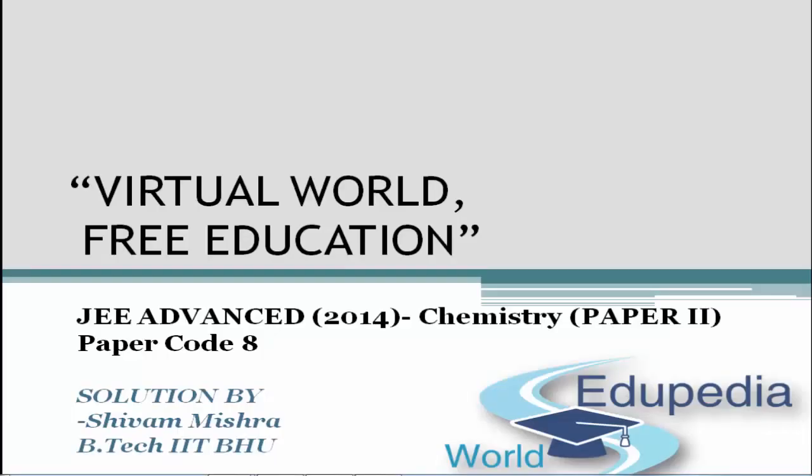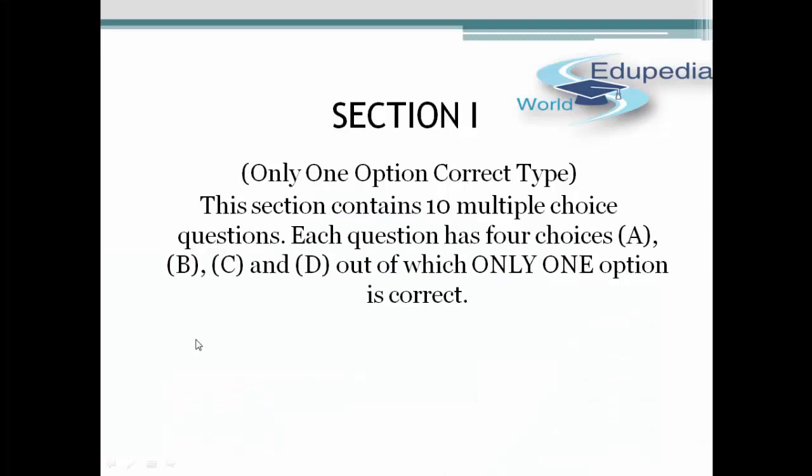My name is Shivam Mishra and today we are going to discuss the solutions of Chemistry 2014 JEE Advanced Paper 2. The paper code which we are using is 8. The chemistry paper has 3 sections. Let us start with section 1. Section 1 has 10 questions and all of them have 4 options given. And out of the 4 given options, only one of the given options is correct.